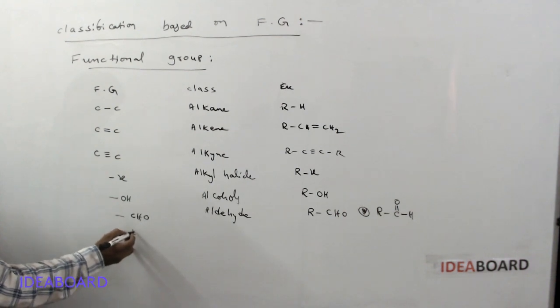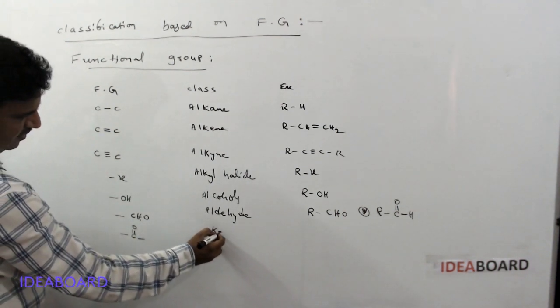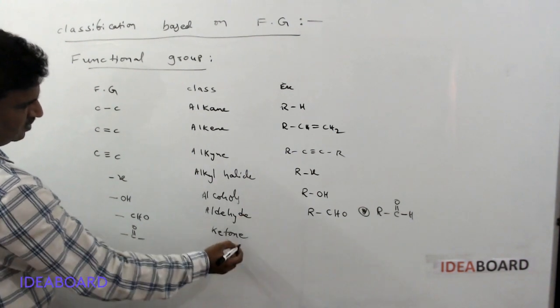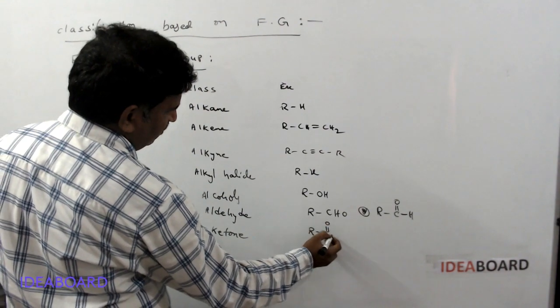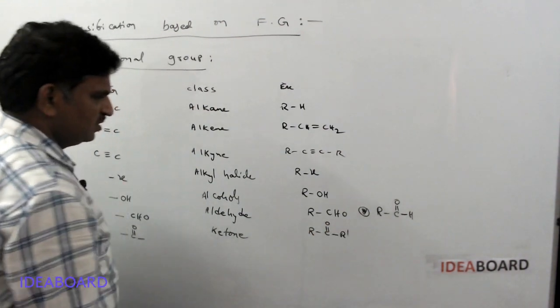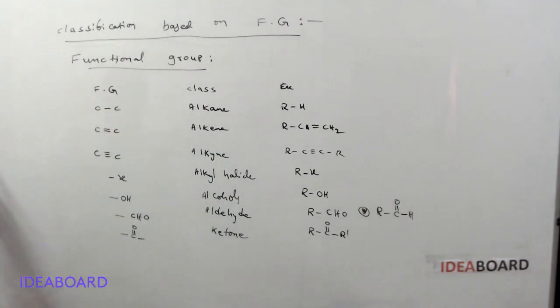Next, C double bond O: these are called ketones. Example: RCOR'. R and R' may be the same or different.